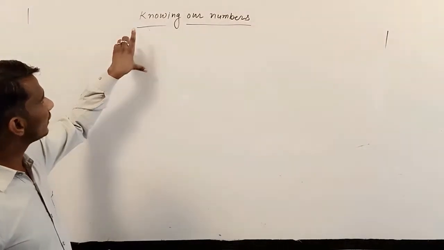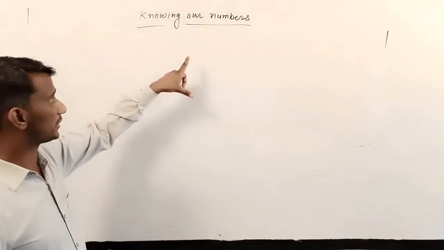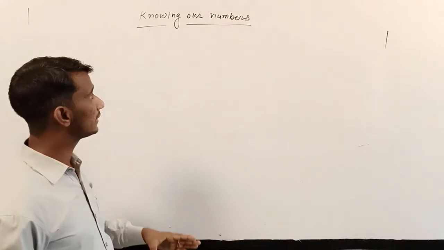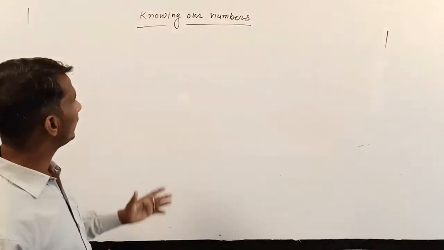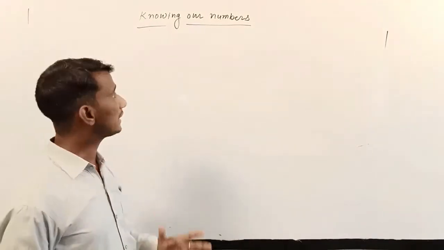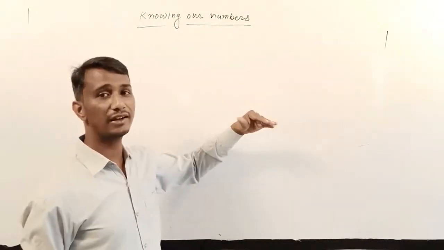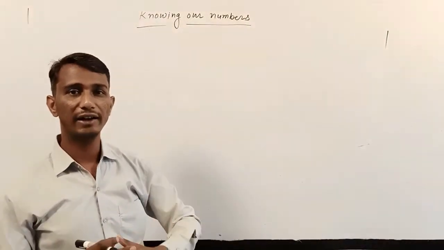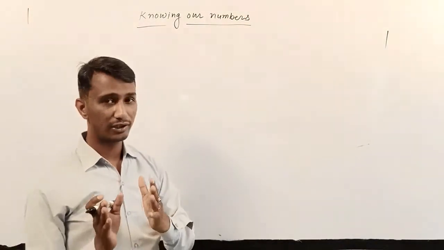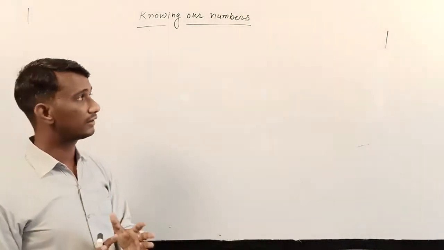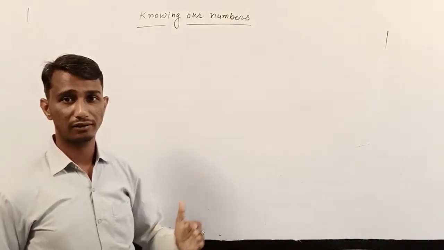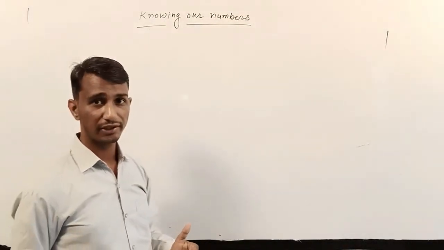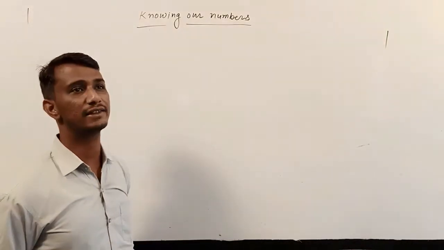First, in class 4th and 5th, you have studied 4-digit numbers and 5-digit numbers, and also 6-digit numbers. But in class 6, you will study 7-digit numbers and 8-digit numbers. And there are 2 ways to write the numbers in figures and words: the Indian system and the international system.